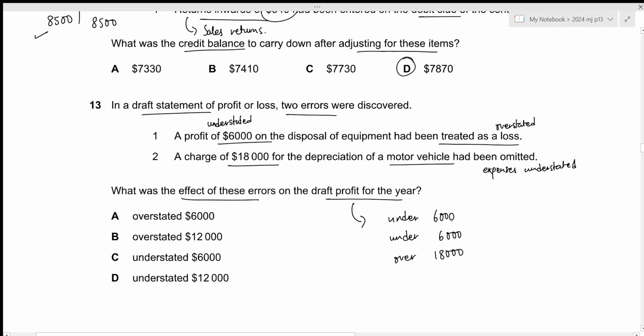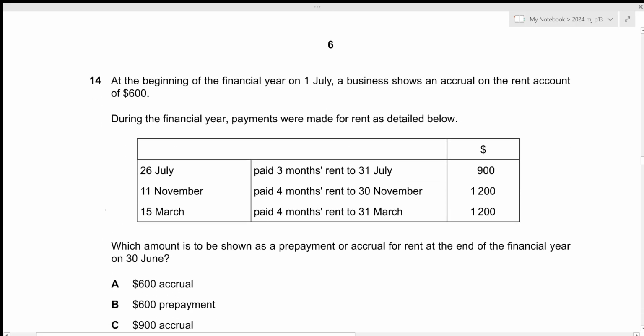Okay, so we can just figure out the total. And in this case, we can clearly see that there is an overstatement. So let's just add the overstated amount and subtract the understated amount. That will be 18,000 minus 6,000, which results in 6,000. So the final answer is overstatement of 6,000, which is given in option A. That is all for the 13th question. Let's move towards the next one.